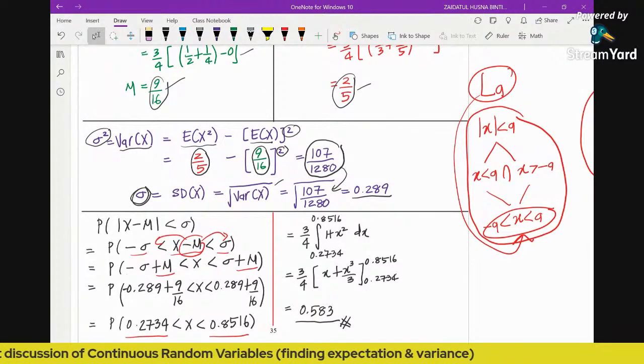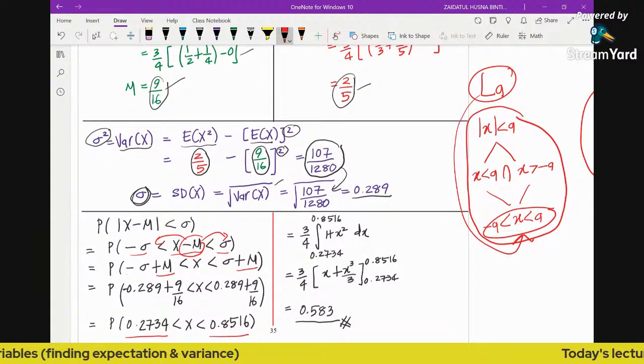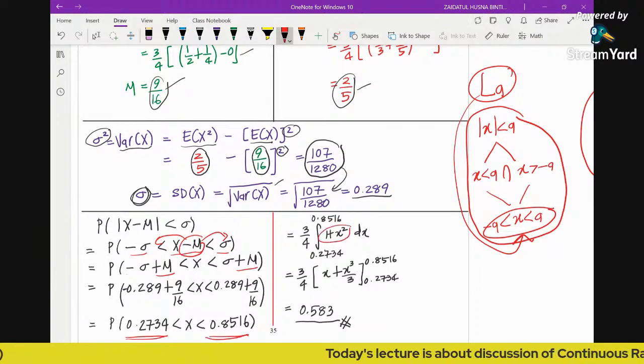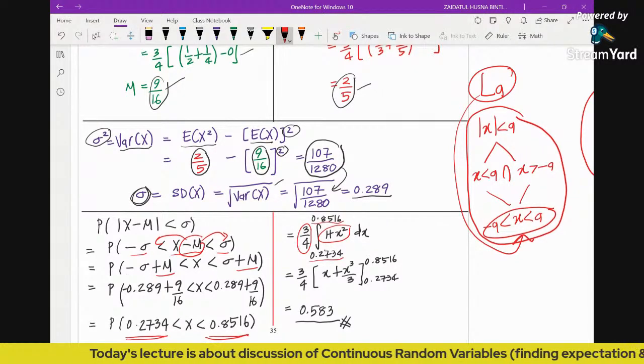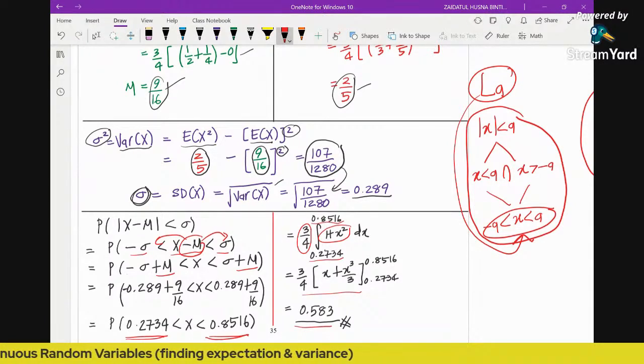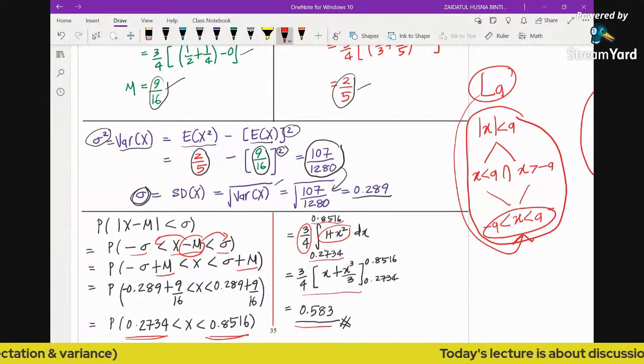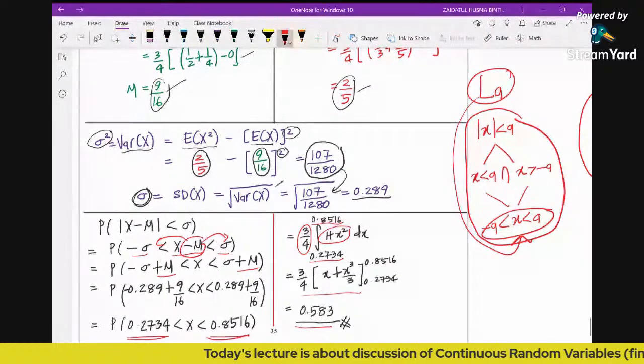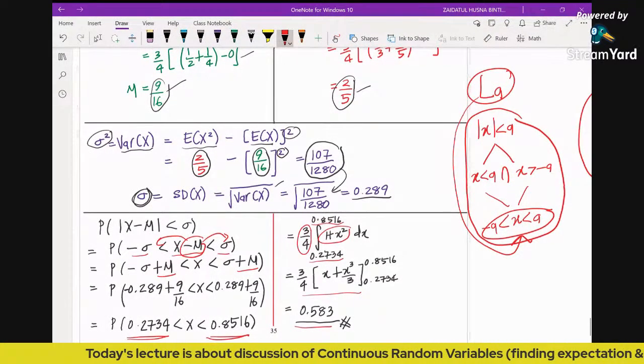Again, for a continuous random variable, finding probability is actually finding the area below the graph. So it's between this and this. You just integrate the PDF. So this is your PDF, and from this lower limit until this upper limit, you just integrate the function, substitute limits, and you will find the value is 0.583. And again, whenever you find a probability in this topic, it has to be less than 1, because the concept of probability is that it has to be between 0 and 1.